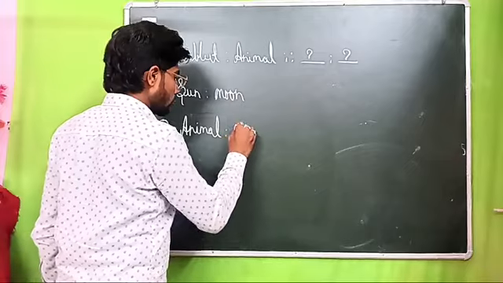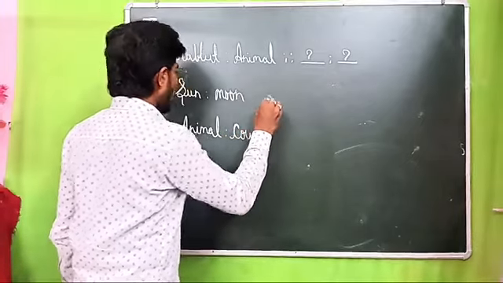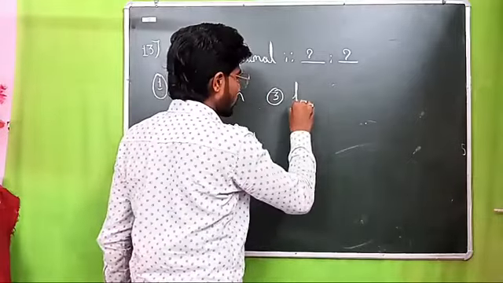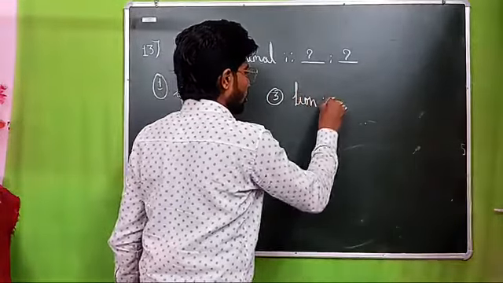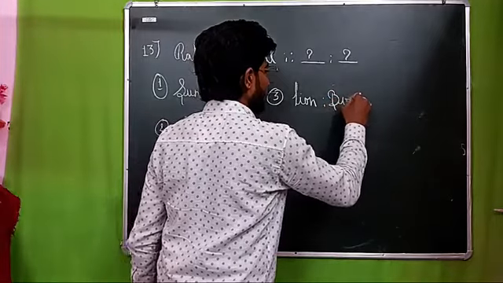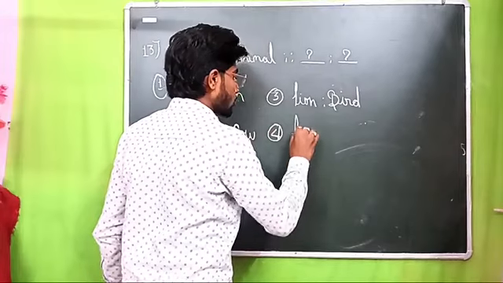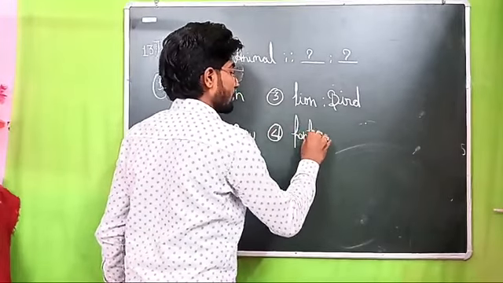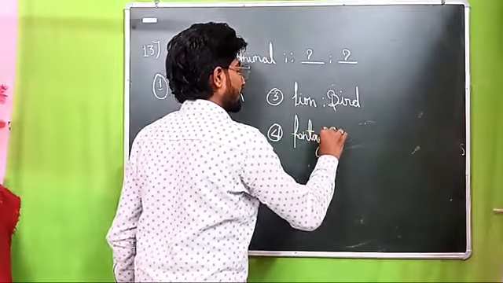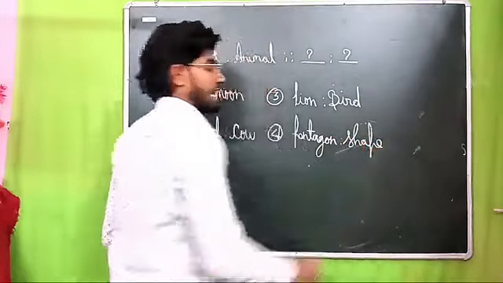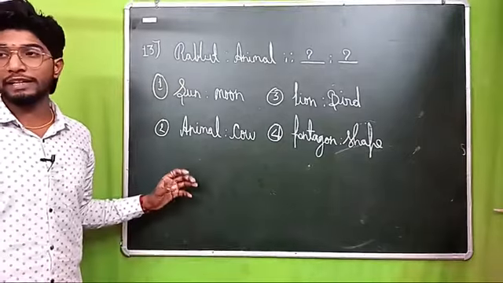Option number third, what is it saying, beta? Option number third is saying lion related to bird. Option number 4 is saying pentagon related to shape, pentagon related to shape. Very simple. This question has been asked in CHSL 2018.